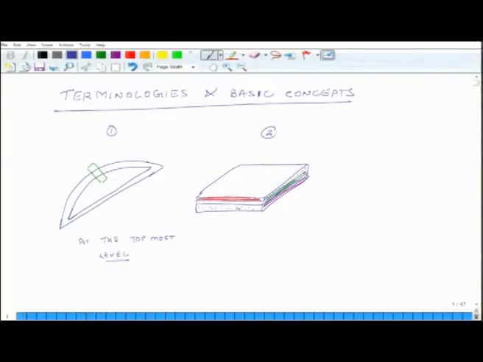This is a little detailed view of a small cross section of the material, and then if you take a small piece of this material, just one layer, then what you will see is just a single layer, and it may have several fibers.